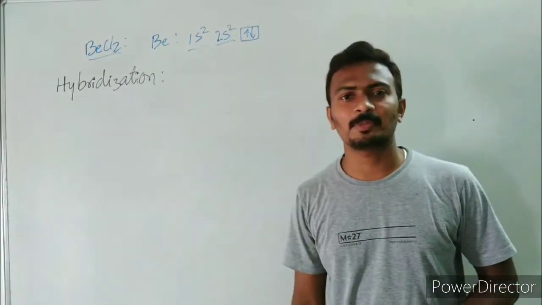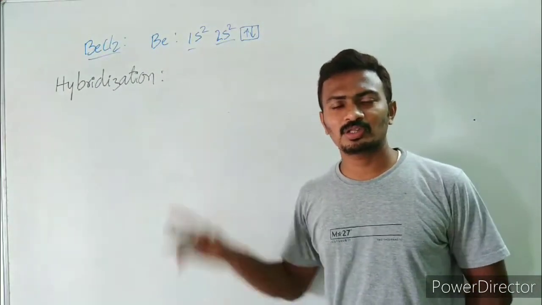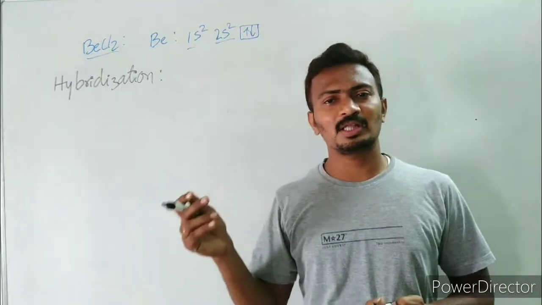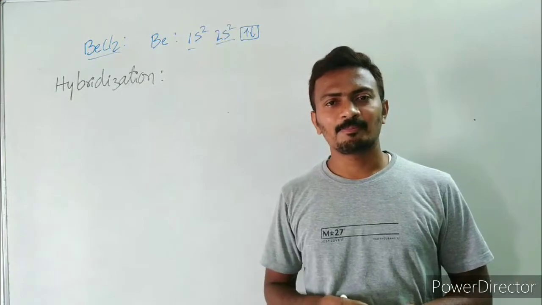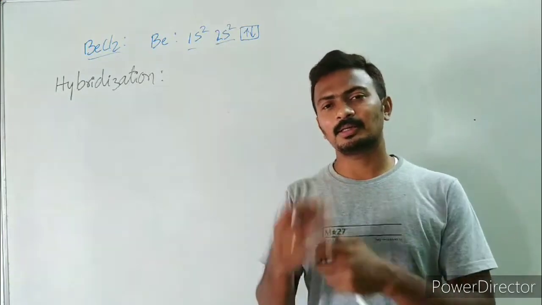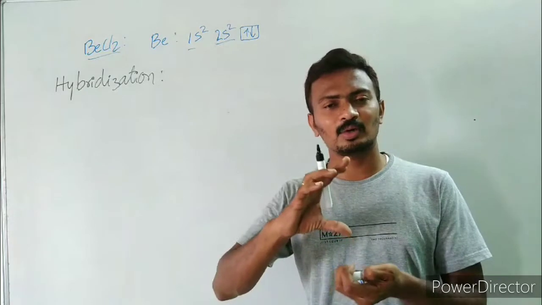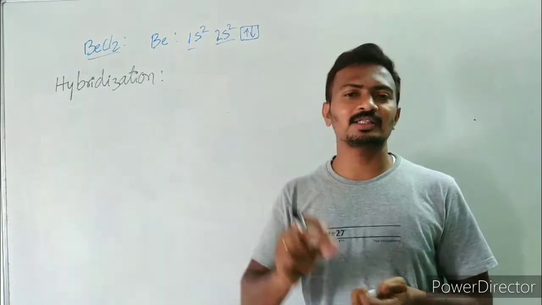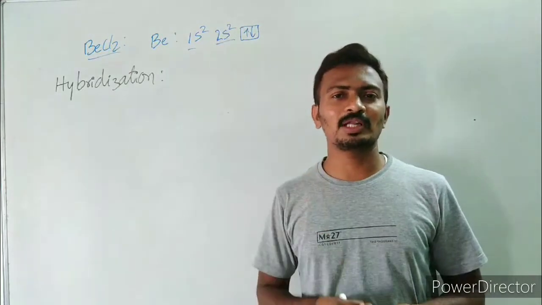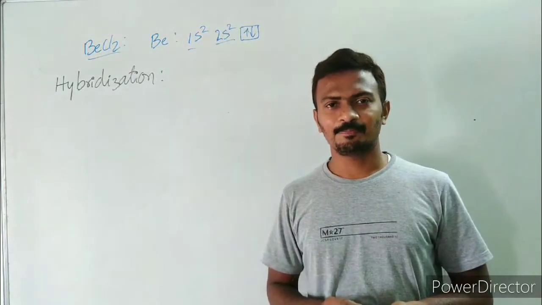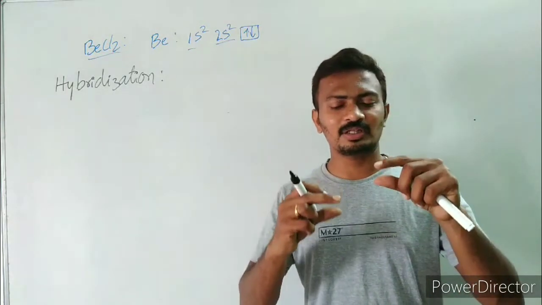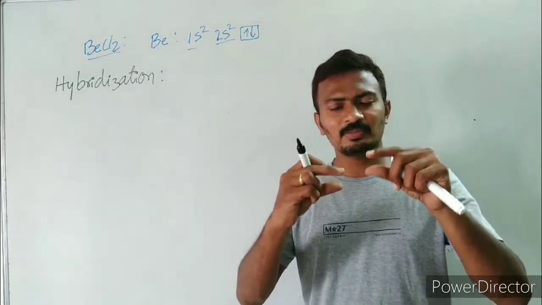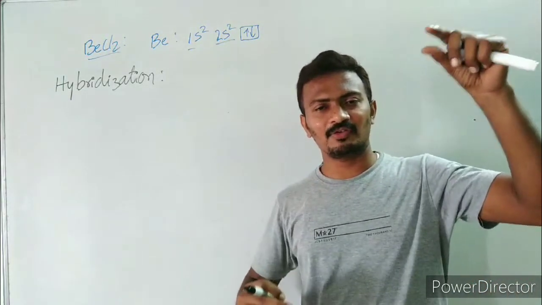According to this hybridization, the valence electrons present in the valence atomic orbitals are going to intermix and redistribute among themselves to form equal energetic atomic orbitals, which are equal in shape and also in energy. The atomic orbitals should be of almost similar energy, not a very great difference in energy.